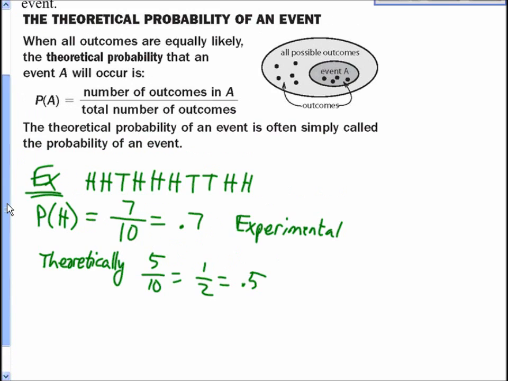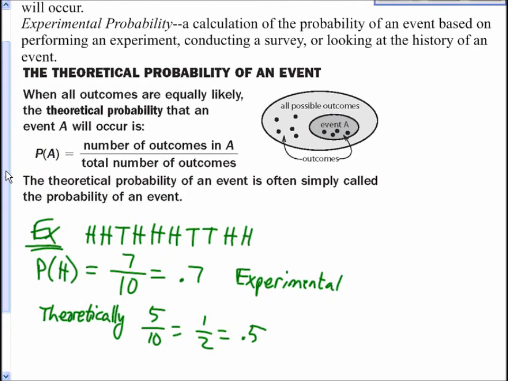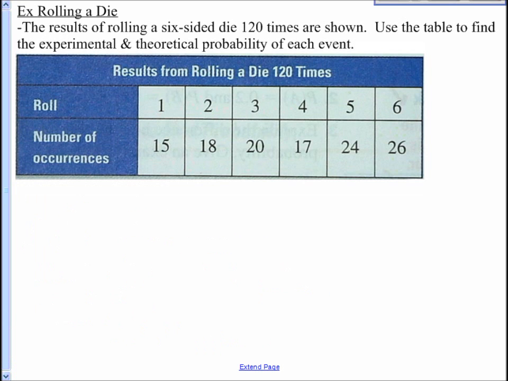Okay, so let's go back up to here. This is just showing that our theoretical probability of an event, the probability of event A occurring, is the number of outcomes in A, so kind of like the successes, if you will. How many times did you actually get a heads out of the total number of outcomes? So how many total times did you flip the coin? Okay, and that. All right, let's do rolling a die.